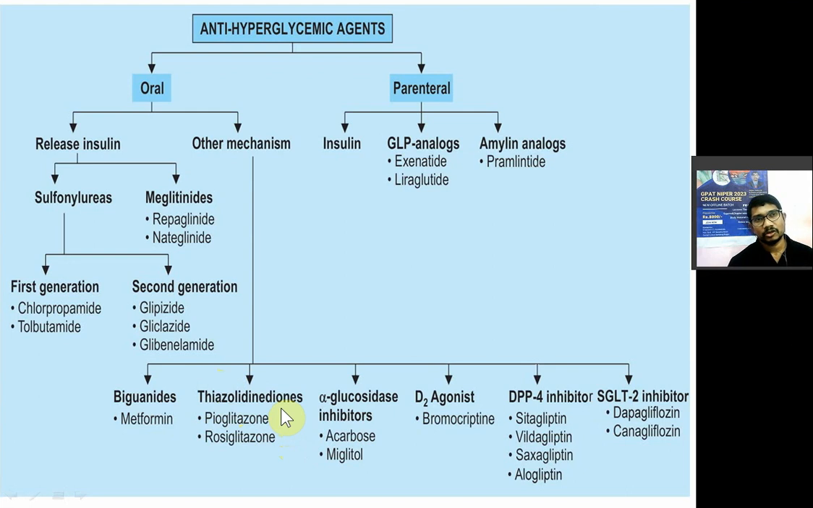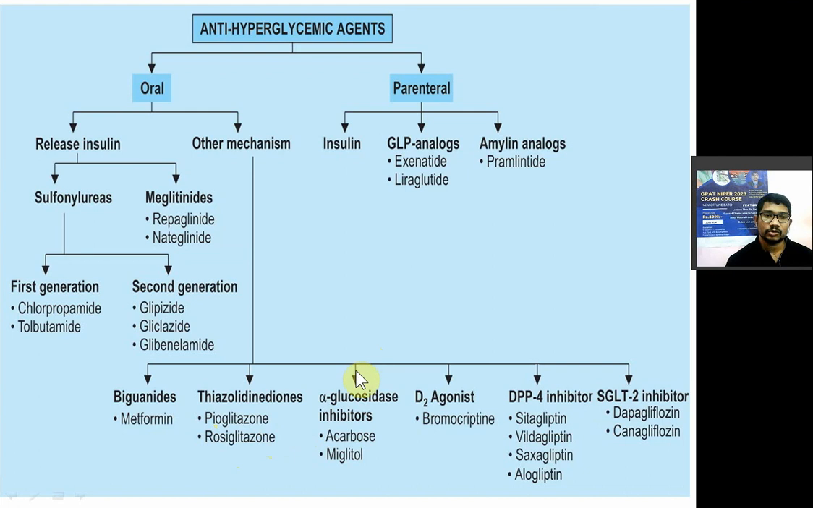That is an intracellular receptor, that is a gene which controls the production of insulin transporters, sorry, glucose transporters. This PPAR gamma is activated by thiazolidinediones, rosiglitazone and pioglitazone.